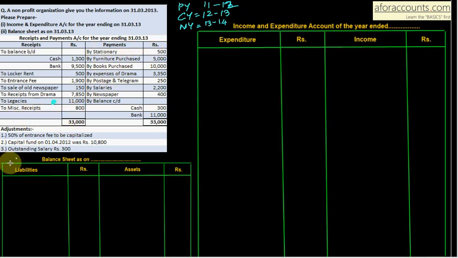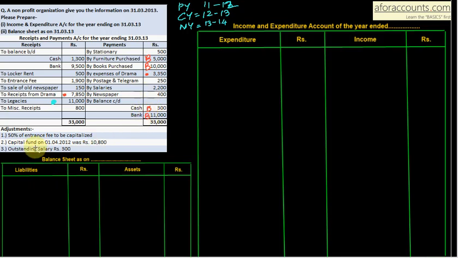Stationery, furniture purchased. Furniture purchased is your balance sheet item, write B. Books purchased. Okay, books is also an asset. Remember that books is also an asset, your balance sheet item. Expenses of drama. Here we had receipts of drama 7,850 and expenses of drama. So income of drama will be 7,850 minus 3,350. Remember that. Postage and telegram 250. Salaries 2,200. Newspaper expenses and closing balance of cash in bank, that is again your balance sheet item.